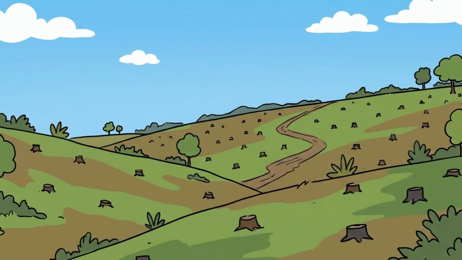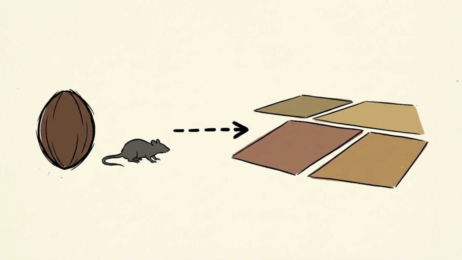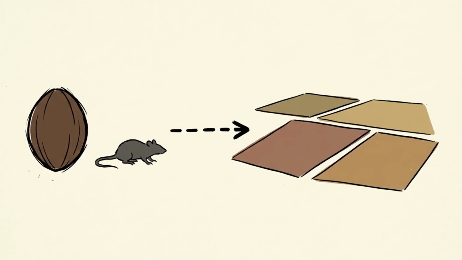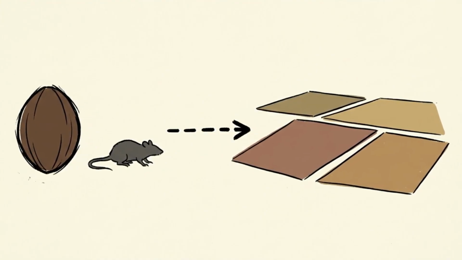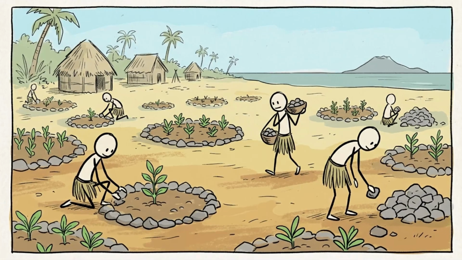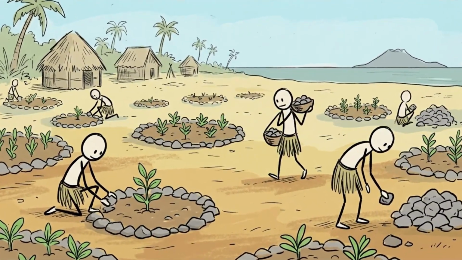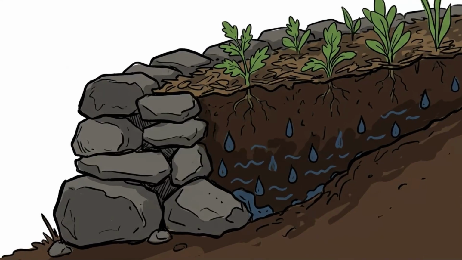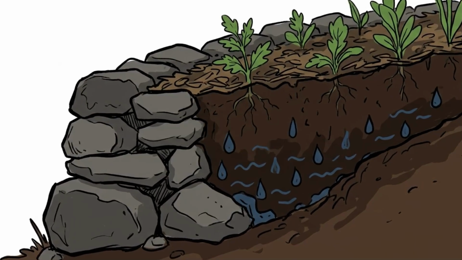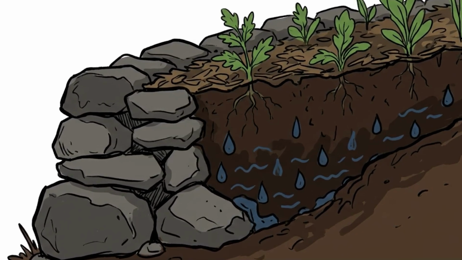The environment was indeed altered. Forests were cleared for agriculture, and rats brought by early canoes ate palm seeds, preventing the trees from growing back. Yet the islanders did not simply give up and perish. They adapted. They built rock gardens to conserve moisture and protect crops from wind, showing remarkable agricultural ingenuity.